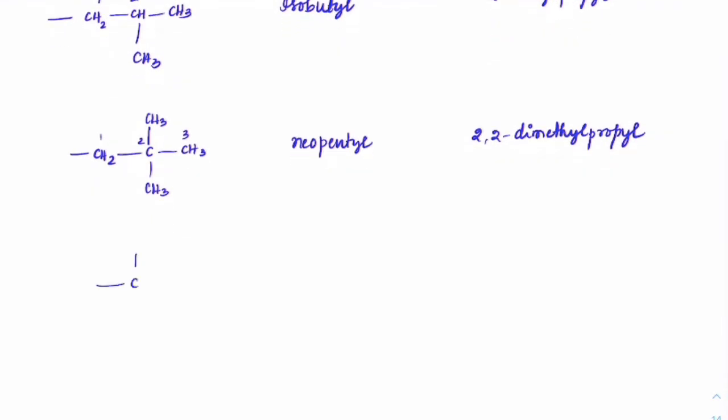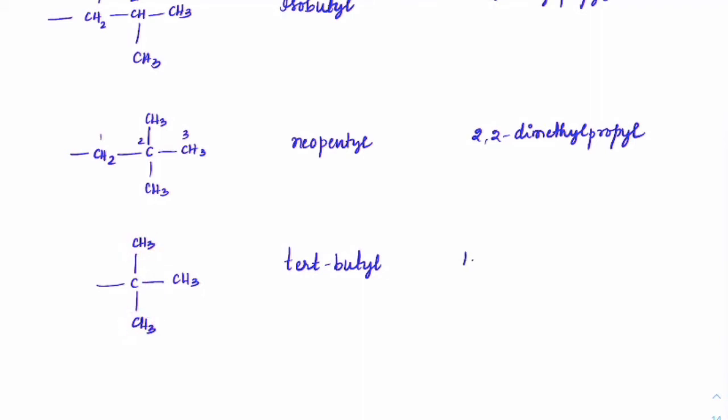Similarly, if you have CH3, CH3, CH3, so this is directly connected. I can write it as this carbon connected to 3 more carbons. So we can use the word tert or tertiary, tert-butyl. Or by IUPAC, if you check out, the longest chain is only 2 here, and on the first carbon there are 2 methyls connected.